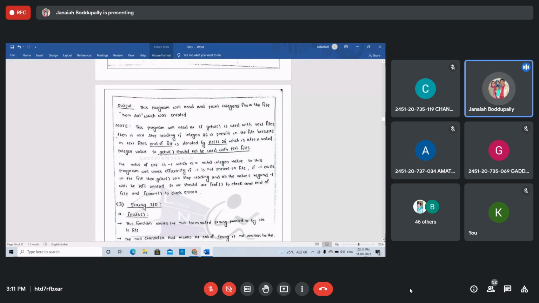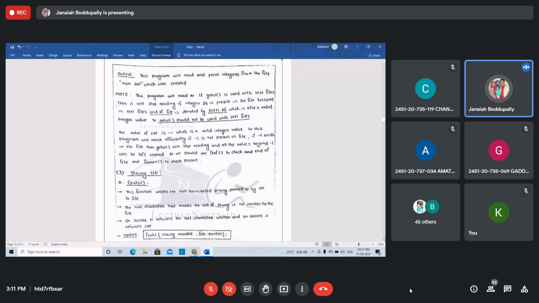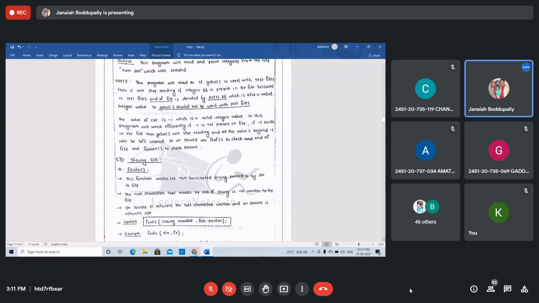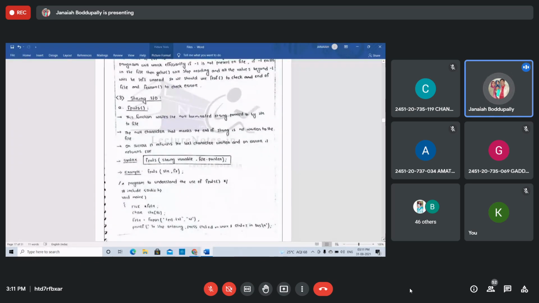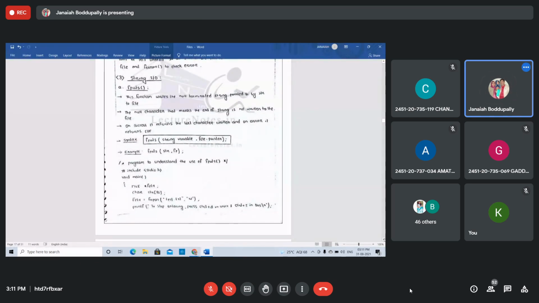So this program will read and print the integers from the file which was created already. The file name is num.dat. Now string files, string input output files: fputs, fgets syntax. This function writes the null terminated string pointed to by str to the file. The null character that marks the end of the string is not written to the file.